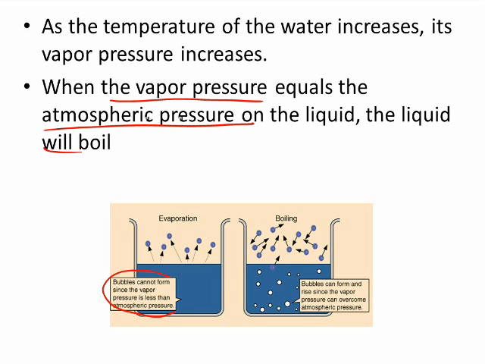So here in this diagram, the bubbles cannot form since the vapor pressure is less than the atmospheric pressure. But once there's enough kinetic energy, we're moving around so much, the vapor pressure is going to increase, and can overcome the atmospheric pressure and break free, break through. The little molecules are free and they can go because the atmospheric pressure, which was keeping them down, is now too weak to withhold the vapor pressure.